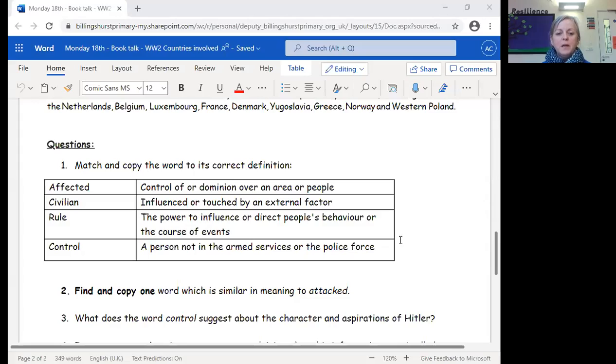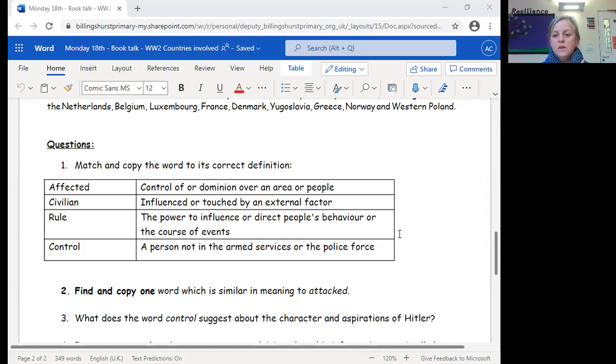So make sure you have a copy of today's Book Talk in front of you, and I will share the screen very shortly and we can read it together. Right, here we go. So hopefully we can get this straight up for you. Okay, here we go. We're looking at a non-fiction text today.